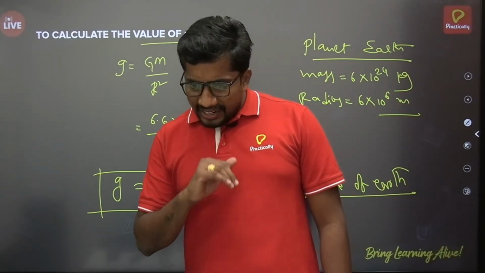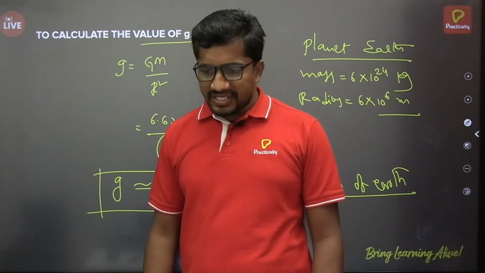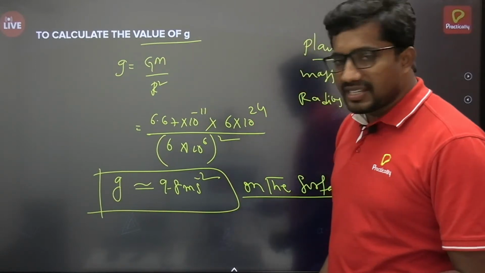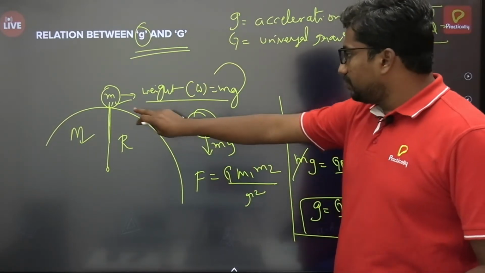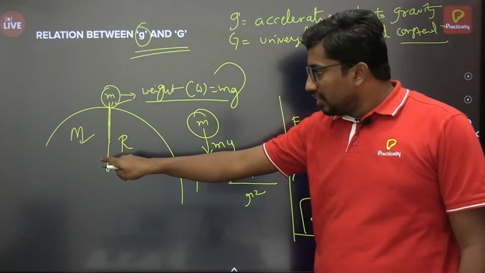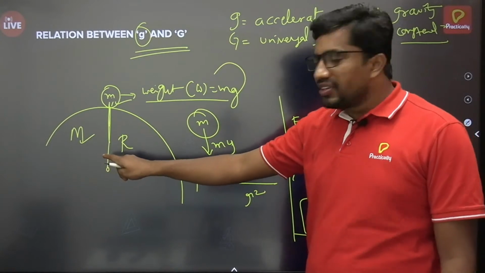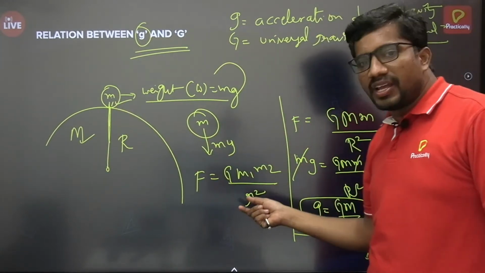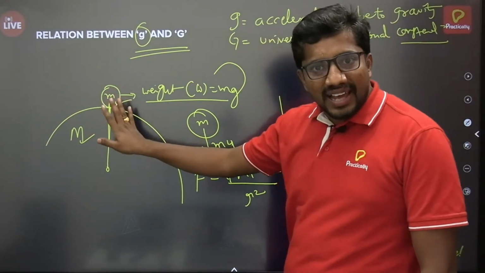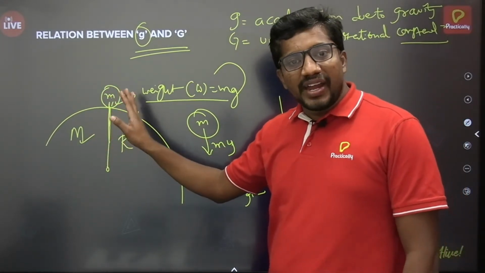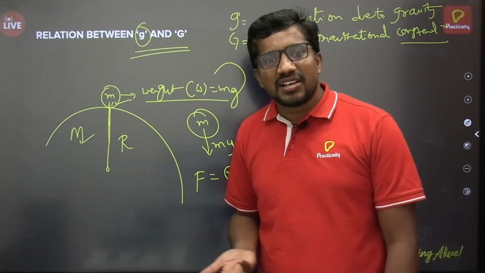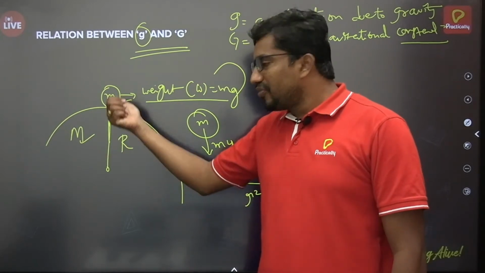Just a minute. Ganesh is asking how F = mg. Okay, fine. See here, the weight of this object is acting downward, right? And there is a force of attraction between these two objects, which is G m1 m2 / r². Here this object is staying there only, which means the weight of the object is just balanced by some other force. What is that other force? The force of attraction between these two only, right?